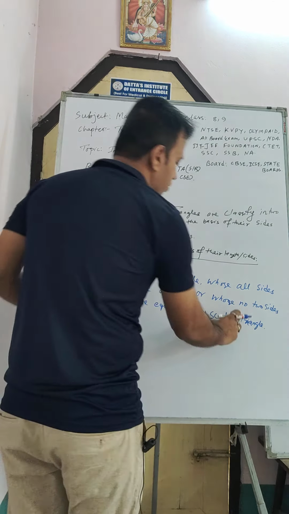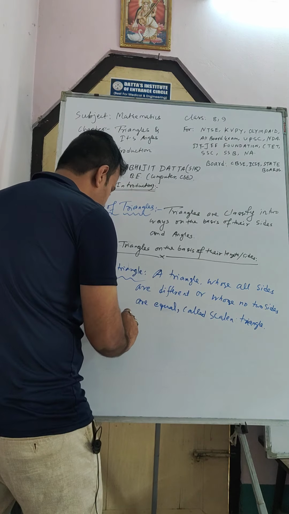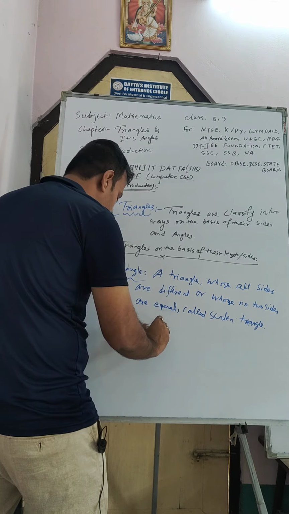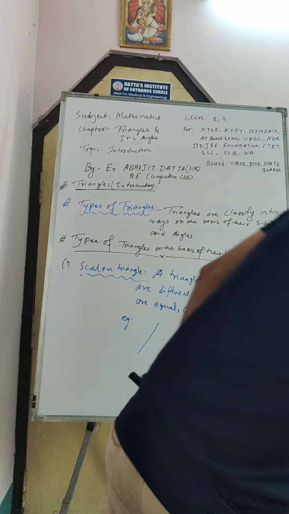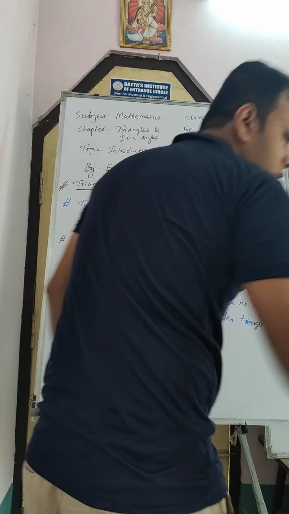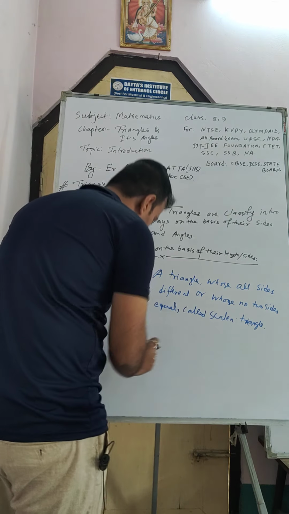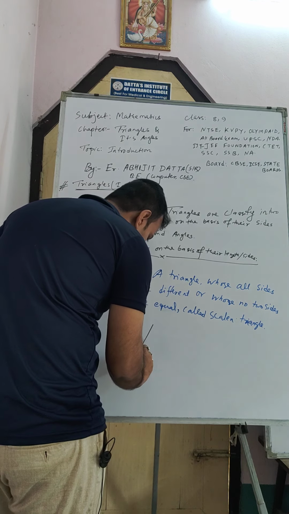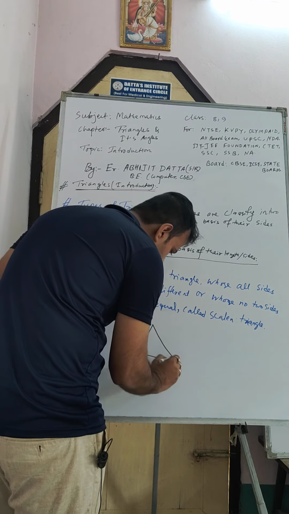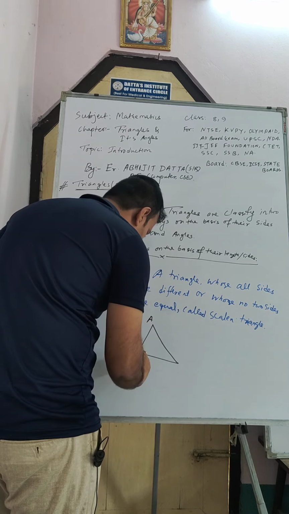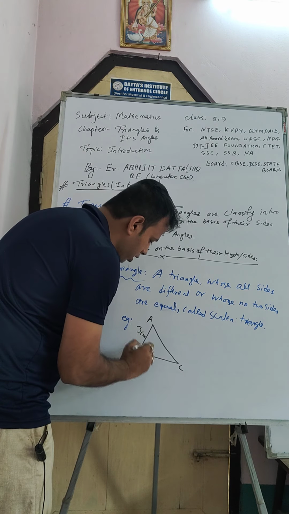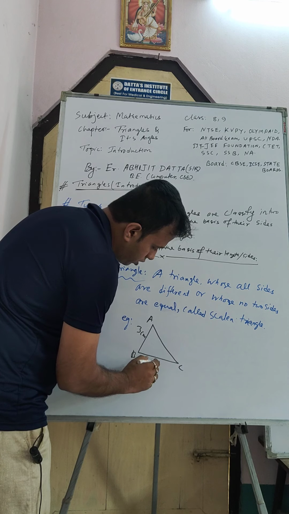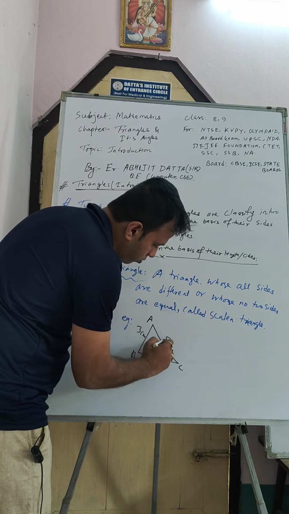Let me take one example here. Suppose this is one triangle, A, B, C, and the sides are all different. Suppose this one is 3 centimeter, this one is 4 centimeter, and this one is 5 centimeter.